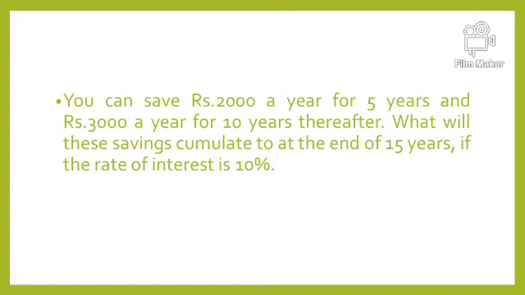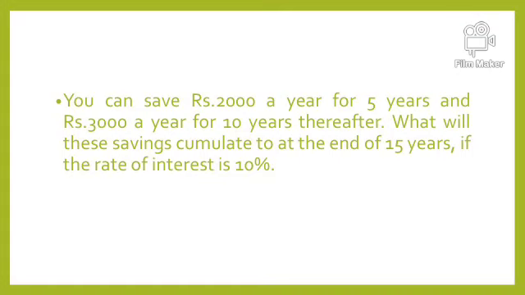But as we can see in this question, we save 2000 rupees a year for the next 5 years, so for the first 5 years we are saving 2000 rupees, and from the 6th year to the 15th year, that is for the next 10 years, we are saving 3000 rupees.